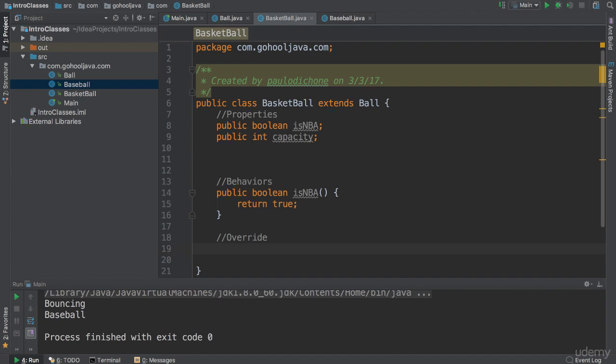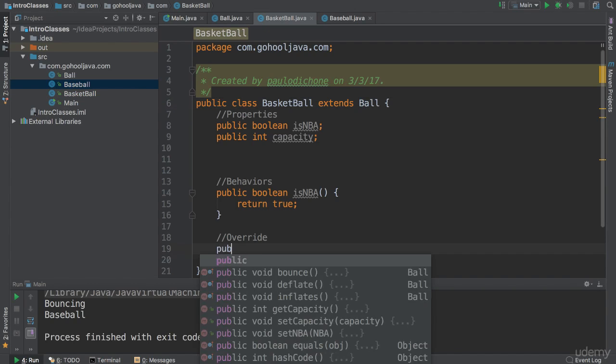When we override certain behaviors, what are we saying? We're saying, okay, I do understand that me, as a basketball, I'm bound to my parent ball, which means I have all the properties and behaviors of my parents. However, me being a basketball, not just a general ball, I can have my own behaviors.